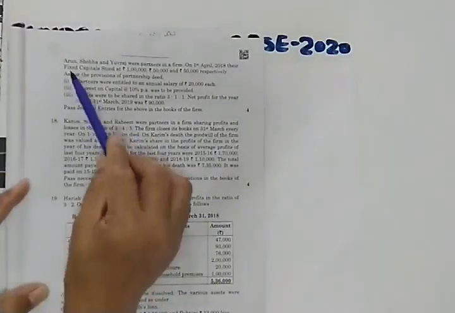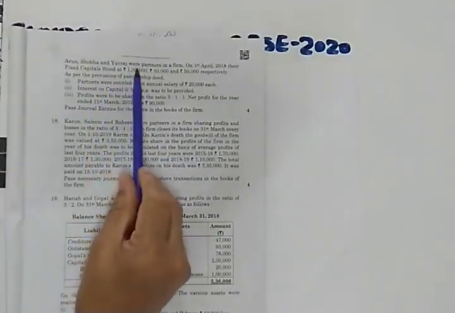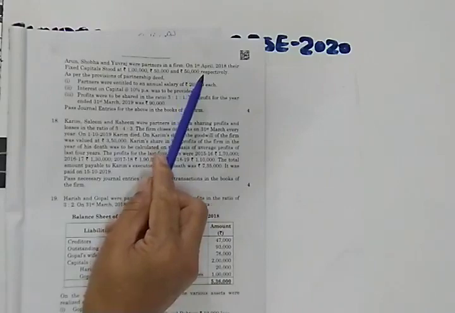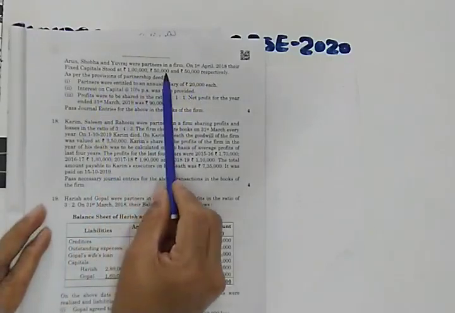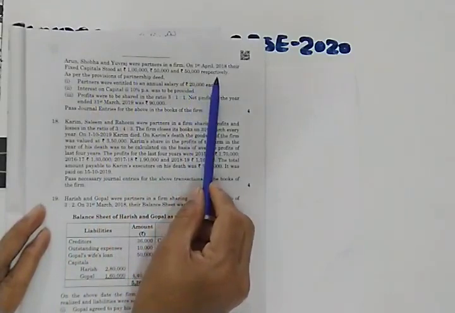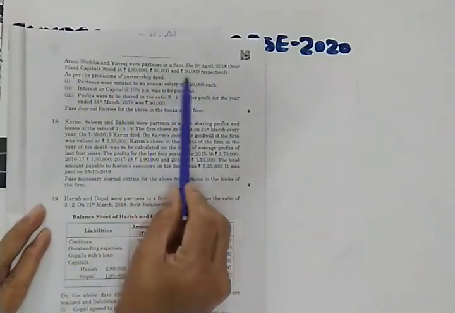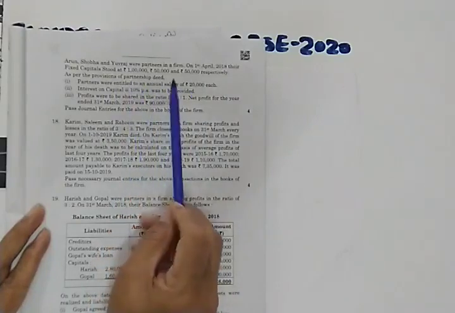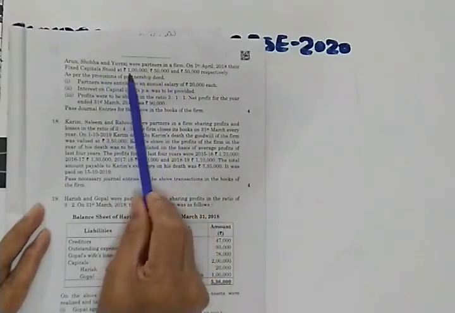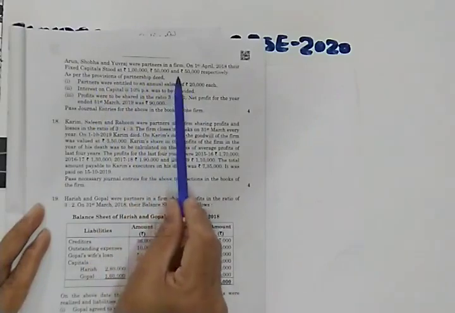In this question, there are 3 partners. Arun, Shobha and Yuvraj were partners in a firm on 1st April 2018. Their fixed capital stood at 1,50,000 and 50,000 respectively. So fixed capital accounts are given to you. It means whatever adjustments or entries we pass will be done through the current account.